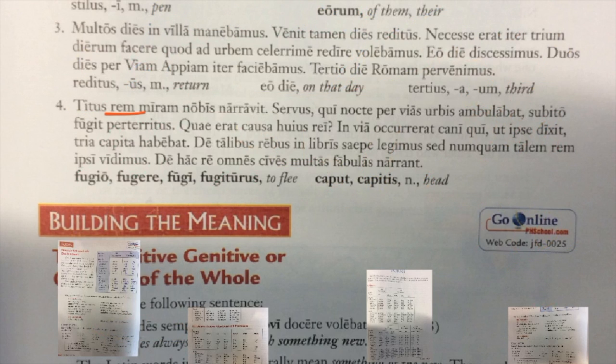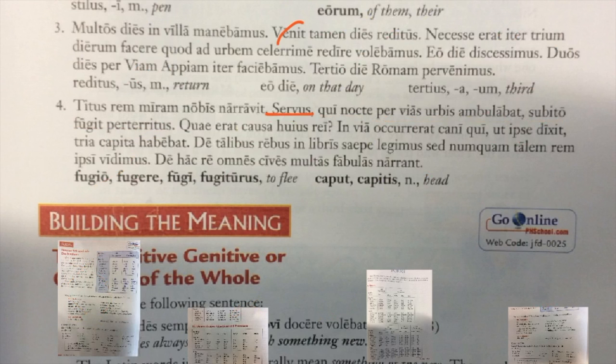And the only fifth declension noun that we have is rem. Let's go on to the next sentence. Servus qui nocte per vias urbis ambulabat subito fugit perteritus. And this sentence here actually doesn't have a fourth or fifth declension noun. Perteritus I don't recognize right off the bat, but I also don't see it in this list of fourth and fifth declension nouns. And looking it up in the back of the book on page 296, I see that perteritus is actually a first and second declension adjective. So it's definitely not fourth declension. So I'm going to skip over it and we can just translate this sentence.